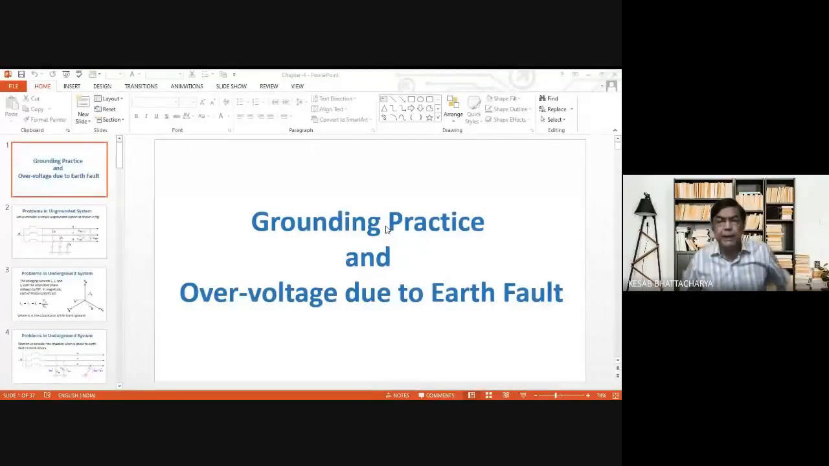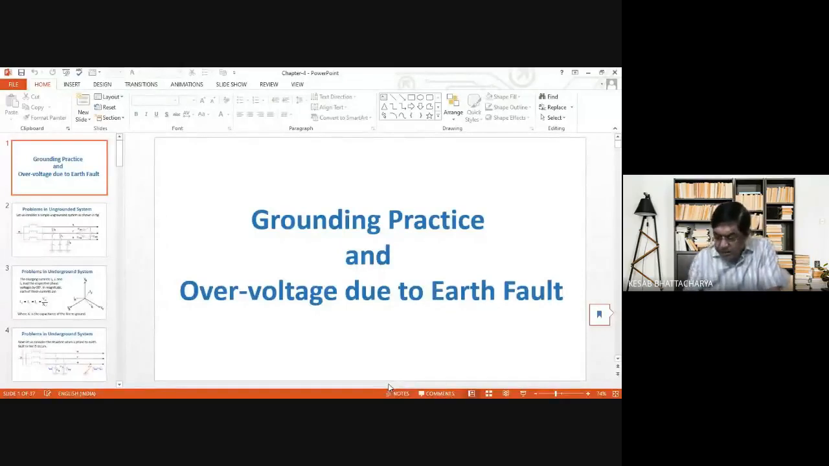So today we are going to start this chapter, the chapter on grounding practice and overvoltage due to earth fault. Now, there are different ways of grounding which are done in power system applications or in practice. There are some methods through which the system is grounded.